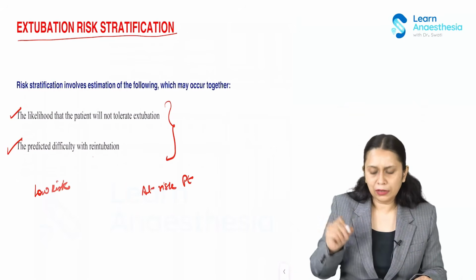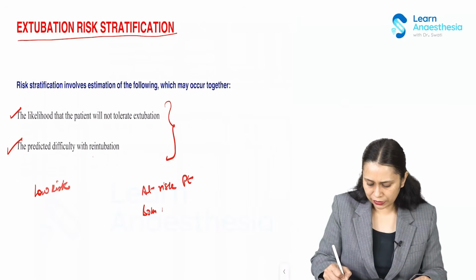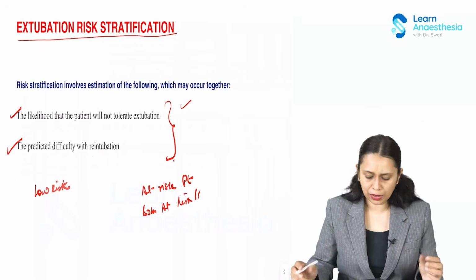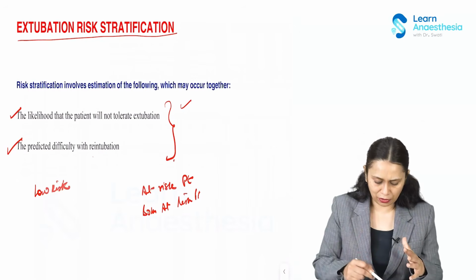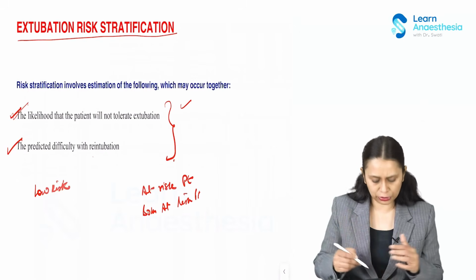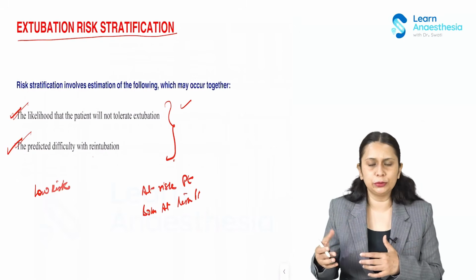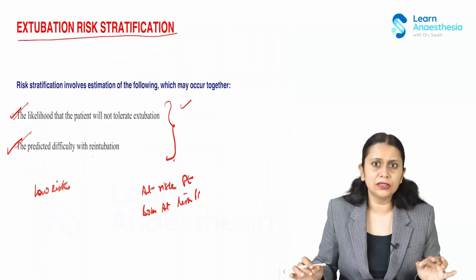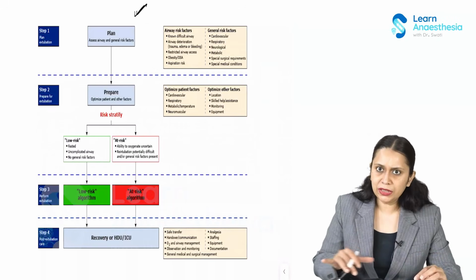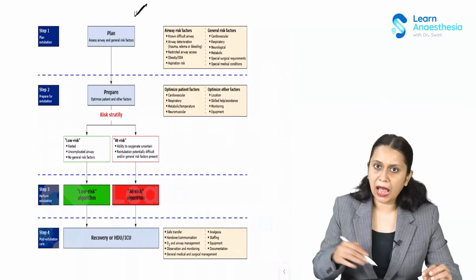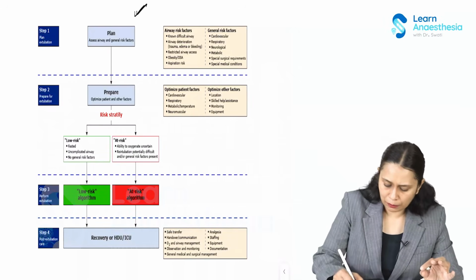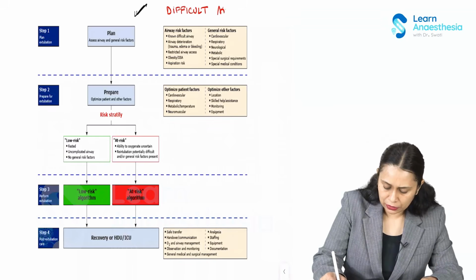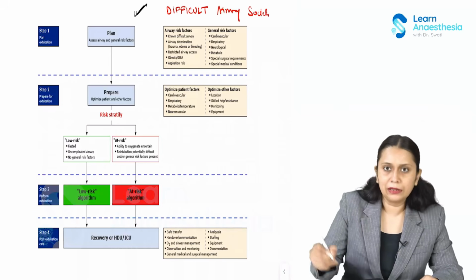If either one is present, the patient is at risk. And if both are present, the risk would further increase. Getting my point? So we have to rule out the presence of any likelihood that the patient will not tolerate extubation or predicted difficulty with reintubation. Now, apart from this, there are some patient factors and some surgical factors also that we need to see. So if you see this dichotomous plan of extubation given by the Difficult Airway Society, what is this guideline?